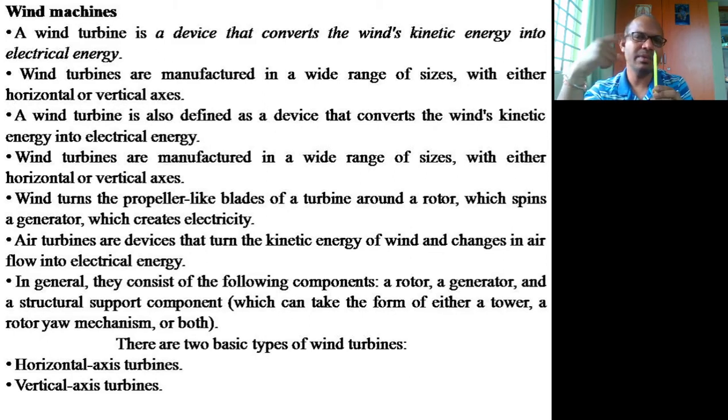When it is rotating at a very fast rate, obviously the maximum power will be generated. If it exceeds that, that is what I was just talking about. If a hurricane comes, or there may be a cyclone or a storm, then what happens? After 54 kilometers per hour, if the speed reaches 90 kilometers per hour, that may be around 25 meters per second, then what happens?